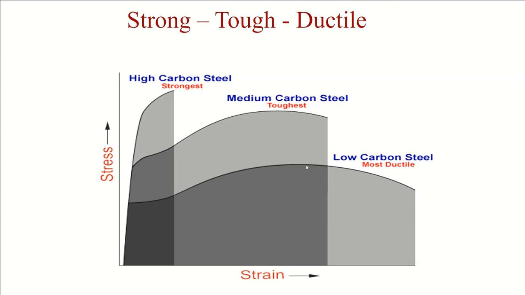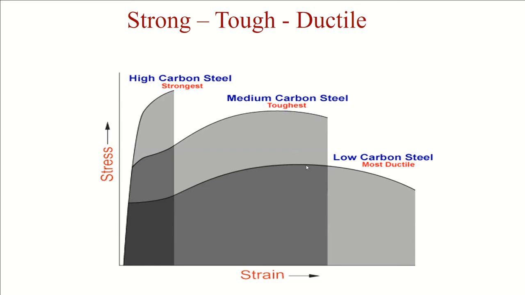Energy is half load into elongation, half F times e, which is otherwise called work of rupture, total work done, material toughness, or total energy absorption capacity of the material.